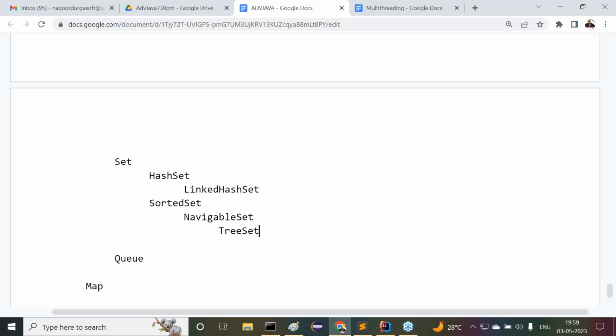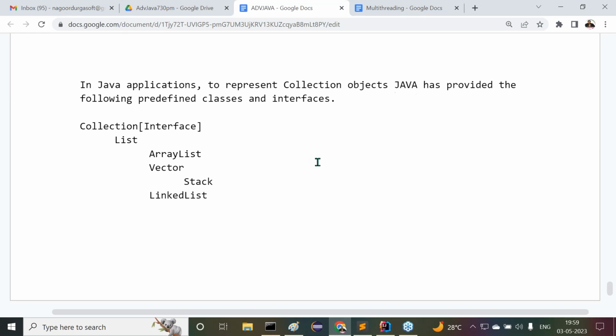Understand the tree representation, how I'm providing it. Here I provided some spaces as independent indentation. Set's implementation class is HashSet. HashSet's child is LinkedHashSet. Set's another child interface is SortedSet. Its child is NavigableSet, and its implementation class is TreeSet. Got it or not? In that way I provided it here. Just try to understand the notation.